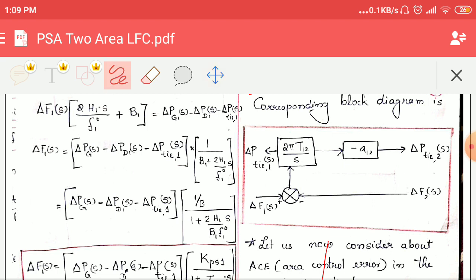You can understand it easily. ΔF1(s), and after the integral, two things are coming, that is ΔF1(s) and ΔF2(s). So ΔF1(s) minus ΔF2(s) into 2π T12 divided by s gives ΔP_tie1(s). Now multiplying by another factor minus a12, you will be obtaining ΔP_tie2(s).